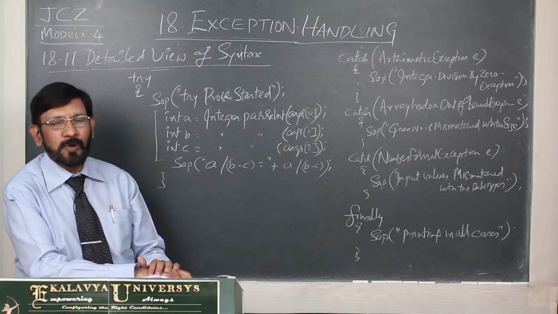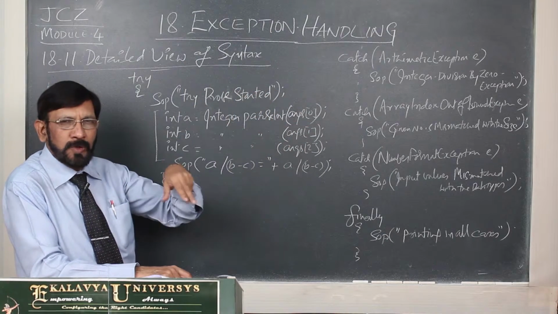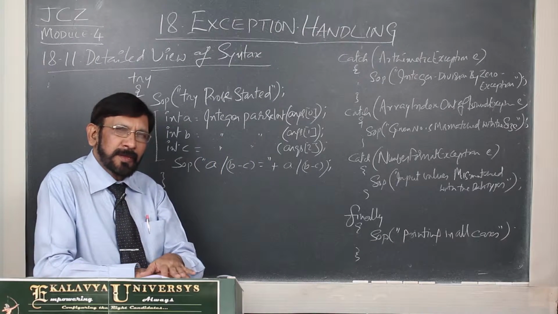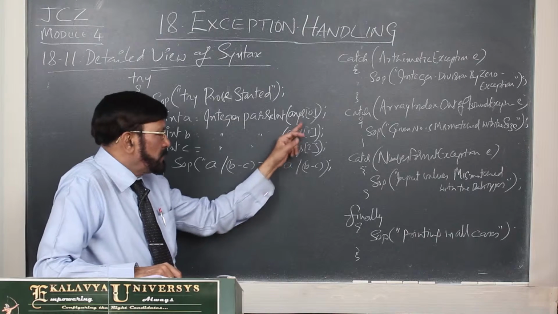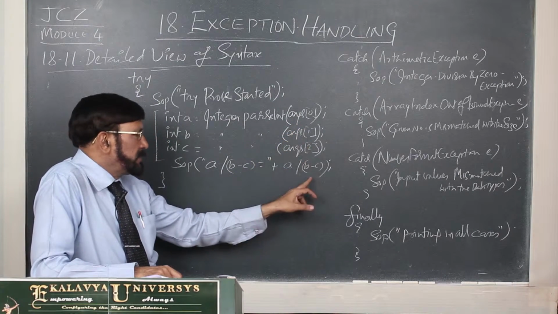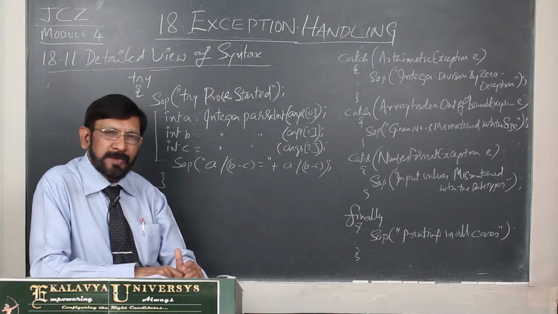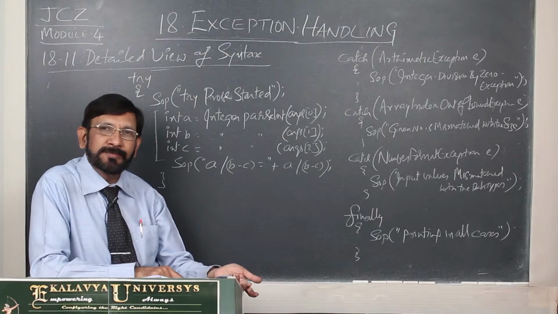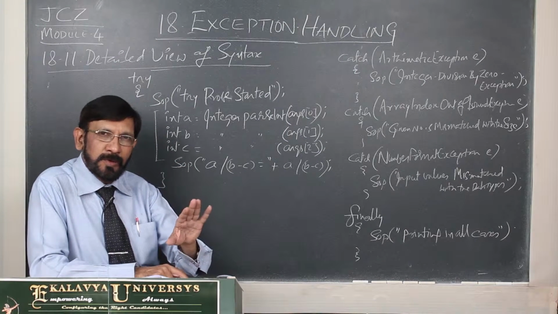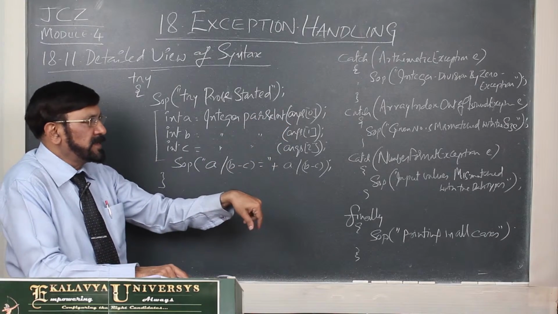Now, in this, what scope is there? First, we are reading through the command line. So at the command line, what problems are there? Actually, here we want 3 arguments. If 3 arguments are given, then this is possible. But fewer than 3 arguments may be given. You may not give any arguments, you may give 1 argument, you may give 2 arguments. That is one of the problems.